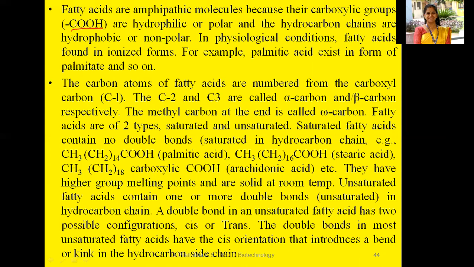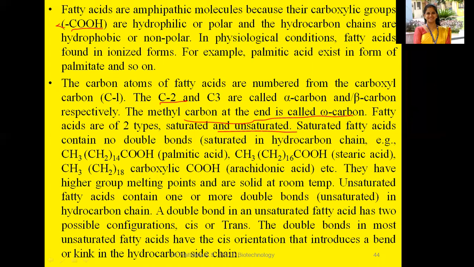After the COOH, whatever C comes next will be C2. From C2 we refer to it as the alpha carbon atom, then beta carbon atom, like that. The methyl carbon at the end is called the omega carbon.